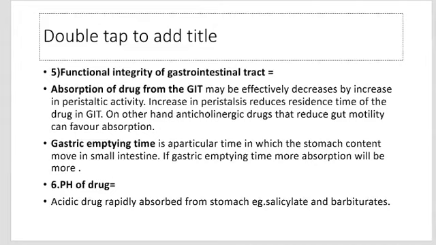In that, acidic drugs are rapidly absorbed from the stomach. Examples are salicylates and barbiturates. On the contrary, basic drugs are not absorbed until they reach the small intestine. This causes a delay in the action of basic drugs, examples being thiopentone and ephedrine.